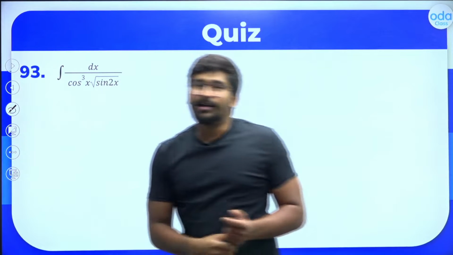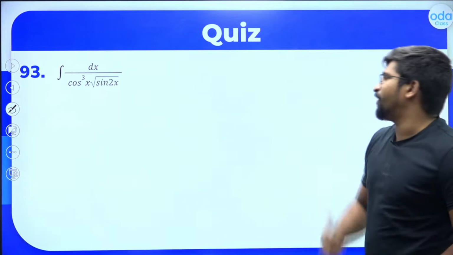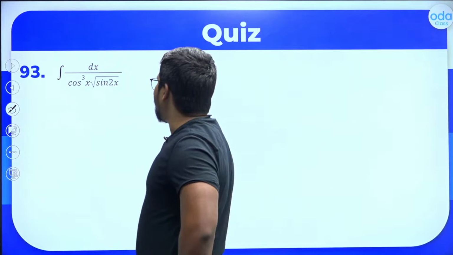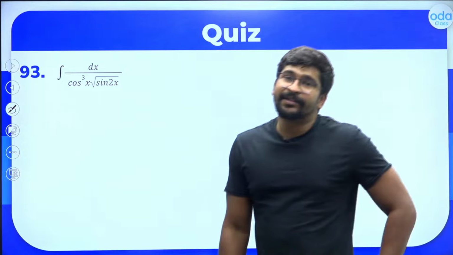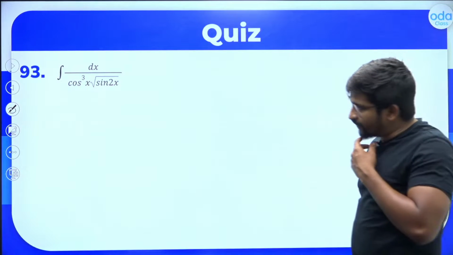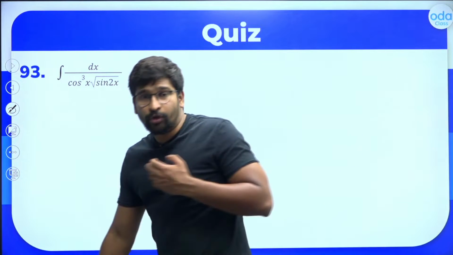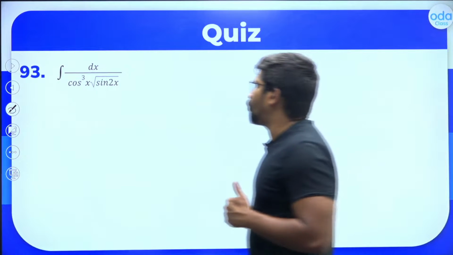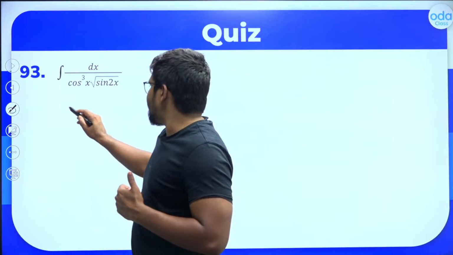Yeah. Now think carefully and try to do this particular question then. What is the integral of dx divided by cos cube x into root of sine 2x? There is a root of sine 2x here. So how can we handle this particular question, my dear friends? So let's think carefully, okay?